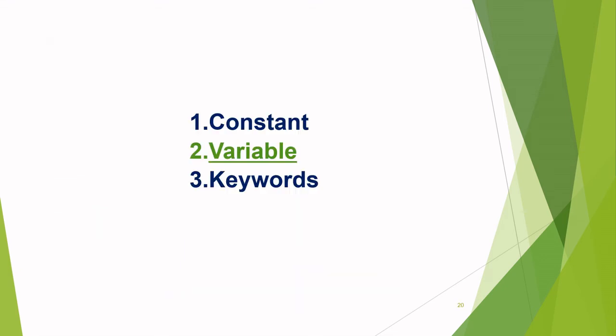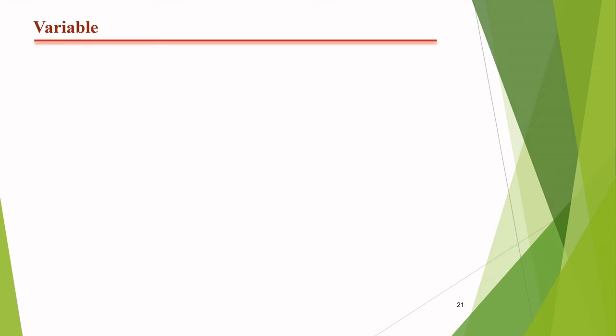Now comes the second point used by the computer system, used by the programming language C: variables. What are variables and how are they used by C? We can see in the next slide.